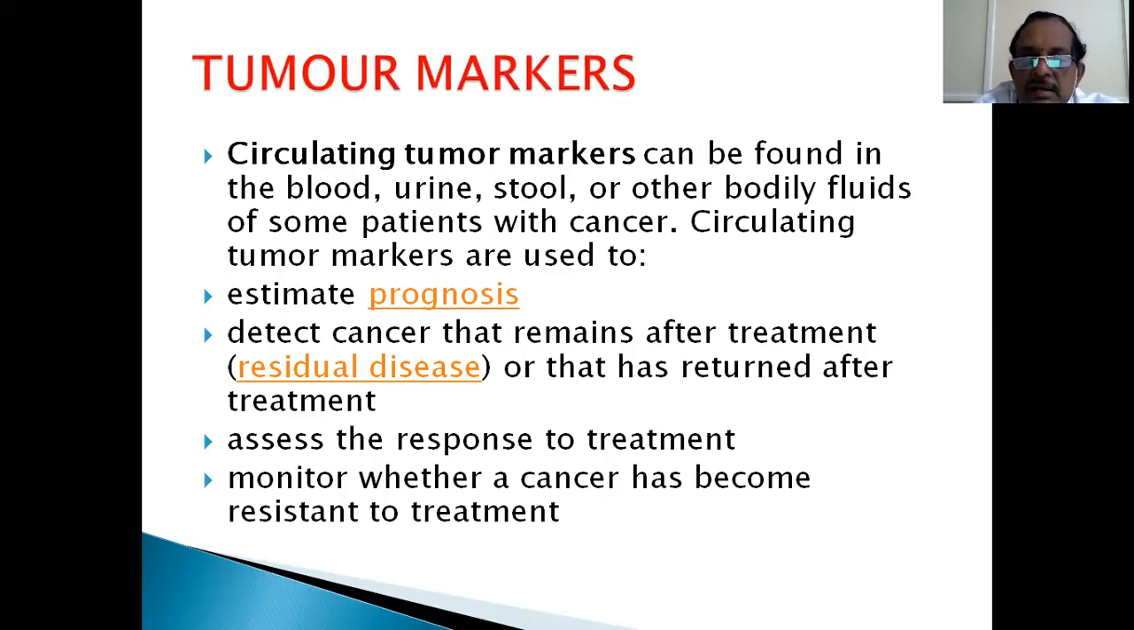Circulating tumor markers are used to estimate prognosis, detect cancer that remains after treatment, residual disease, or that has returned after treatment. So this is one thing, to diagnose and follow up in the treatment, whether it's coming down or increasing. Third, whether it has responded to your treatment by a decrease in the amount after treatment. That is, assess response to treatment, and monitor whether a cancer has become resistant to treatment. So all these tumor markers are used to diagnose, follow up, follow for recurrence, and other things.